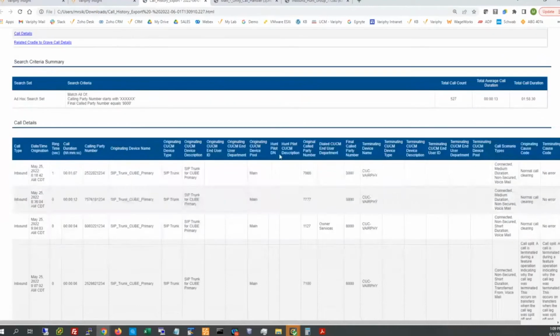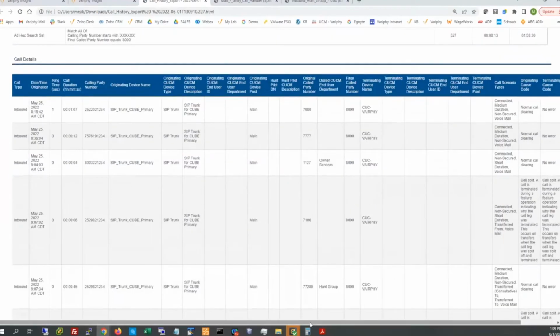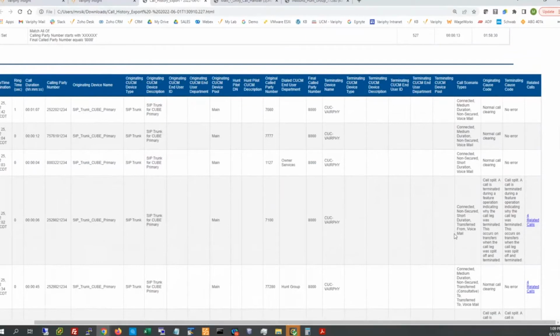Okay, so we can see these 527 calls. Here they are. Towards the end of the report are the cradle to grave sections, and turning on that logic gives us this far right column of related calls. If there are other calls related to this one, we will see a hyperlink with a number specifying the number of legs also associated to this record.